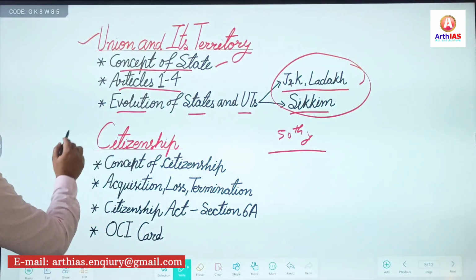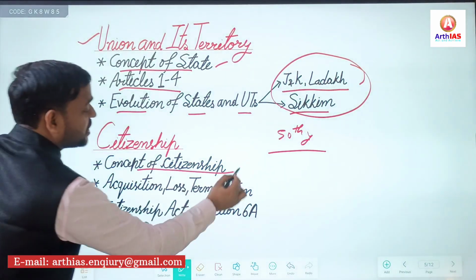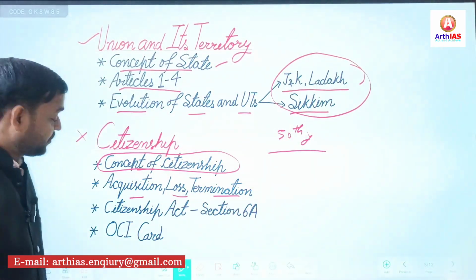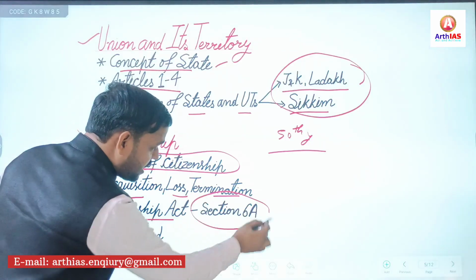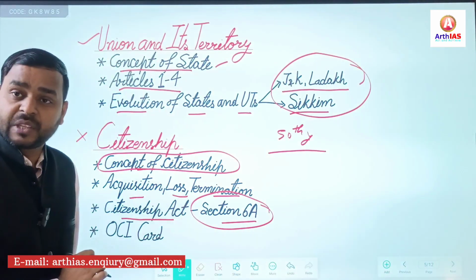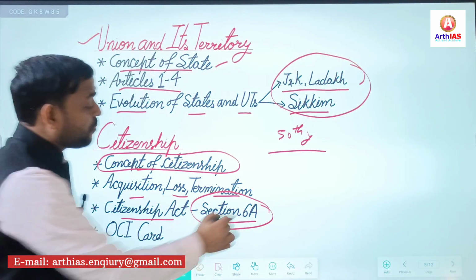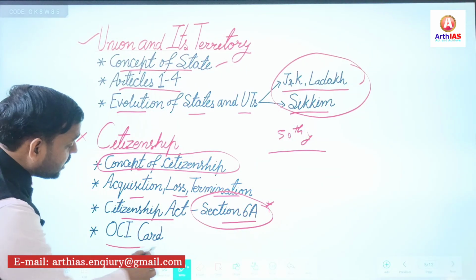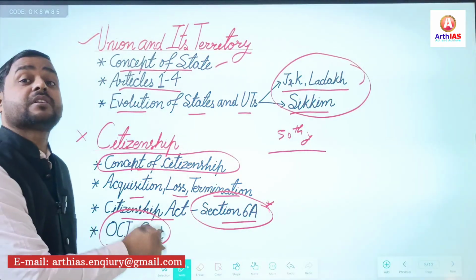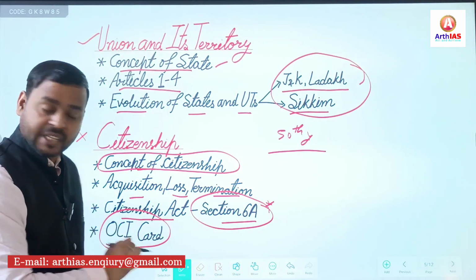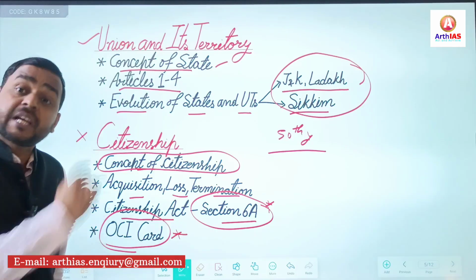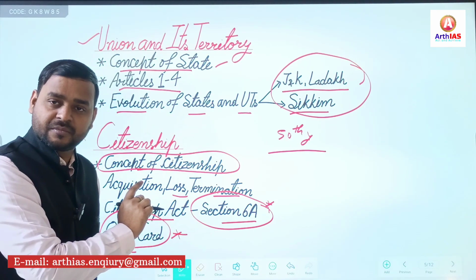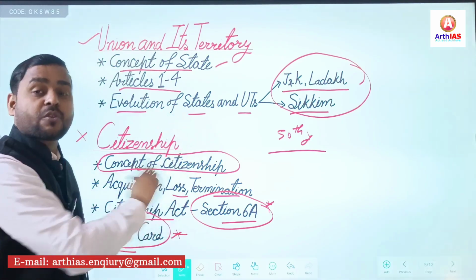Then, the concept of citizenship is very important. Then, acquisition, loss, termination. Citizenship Act, especially this year, this section 6A was in news. So, focus on such sections. Apart from that, the OCI card, Overseas Citizenship of India card. Again, this was in news. So I have merged the current affairs topics along with the static portion. So focus on these topics.